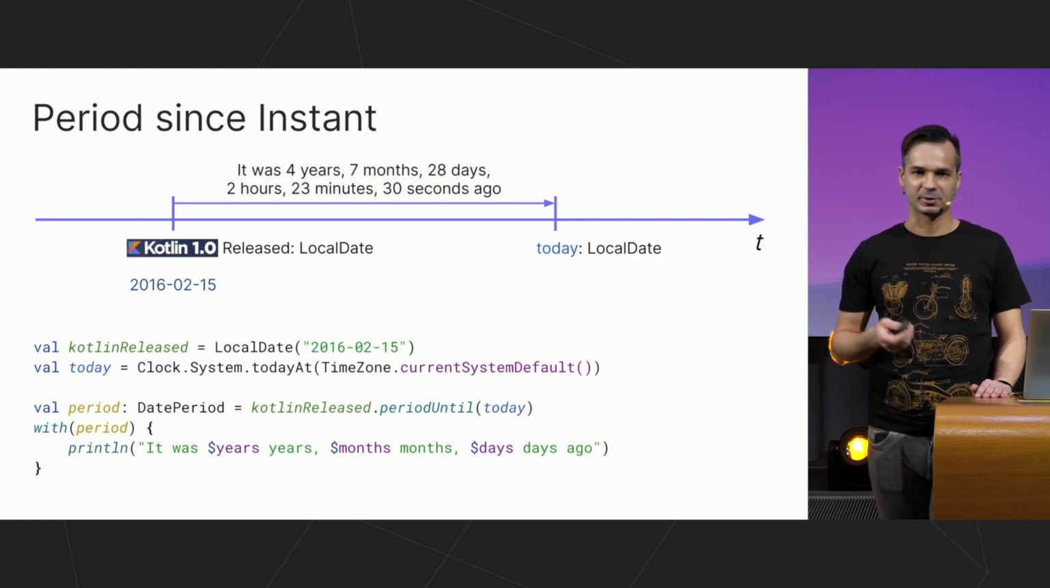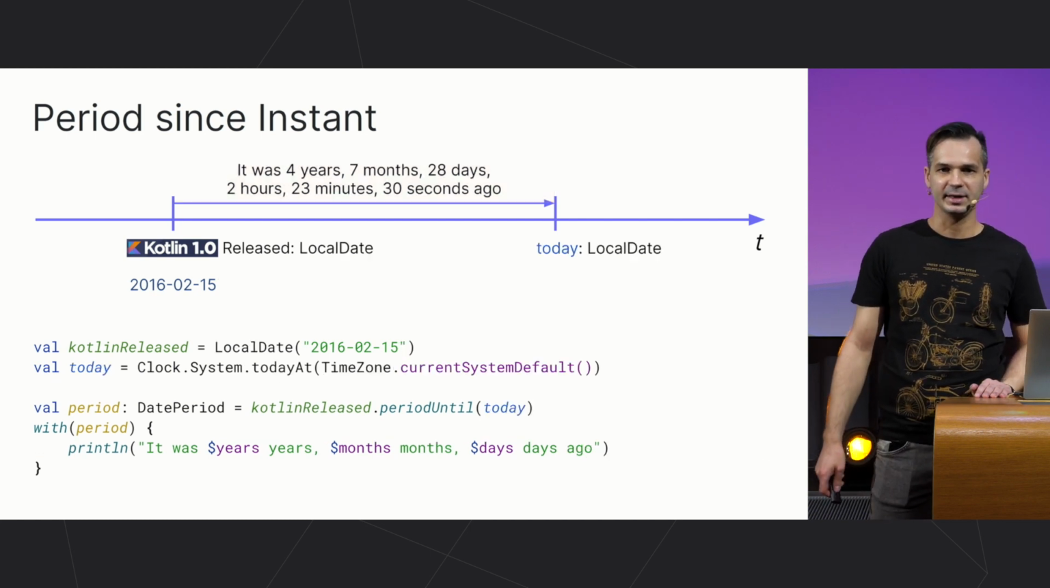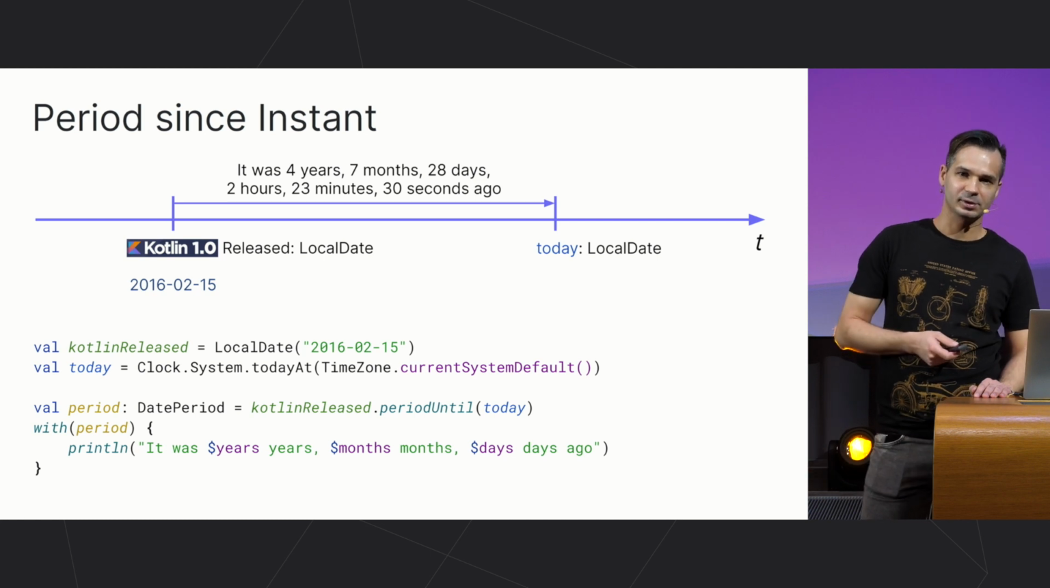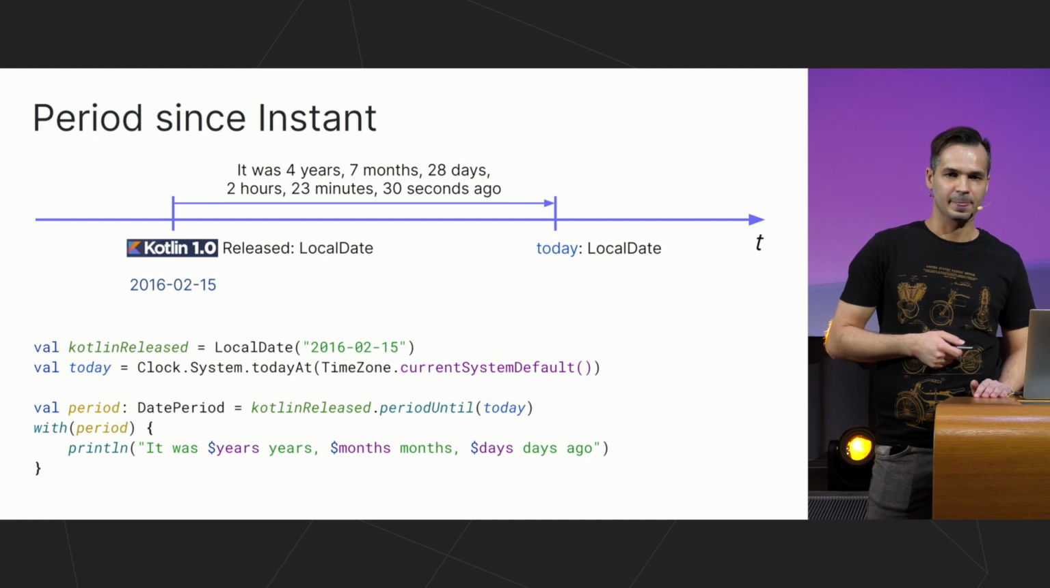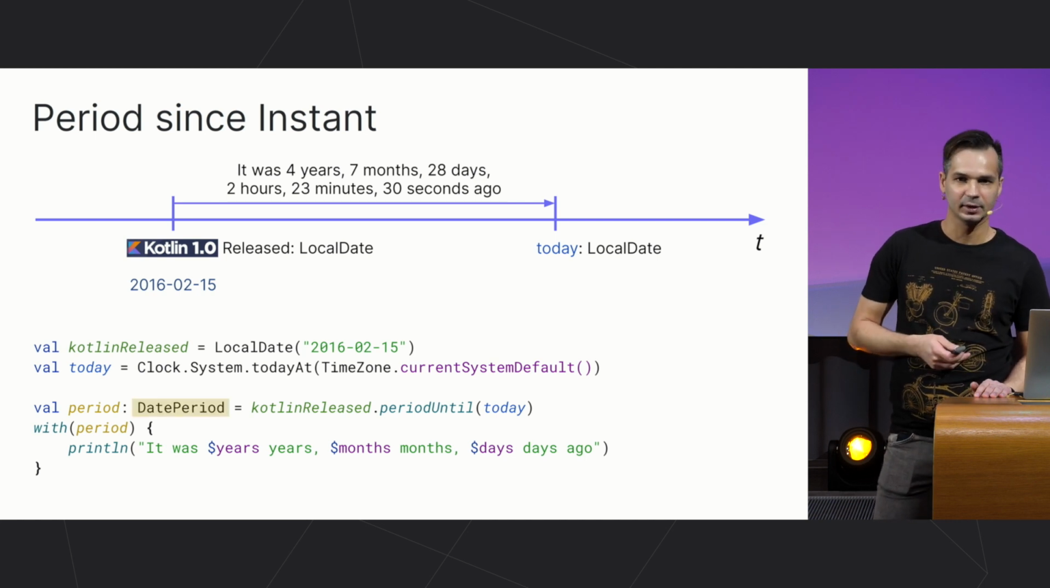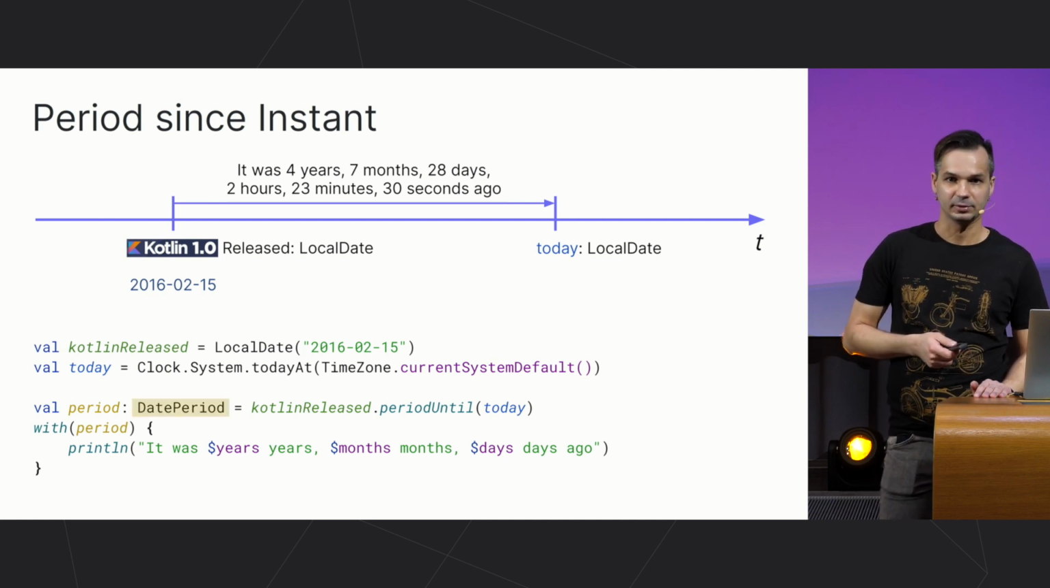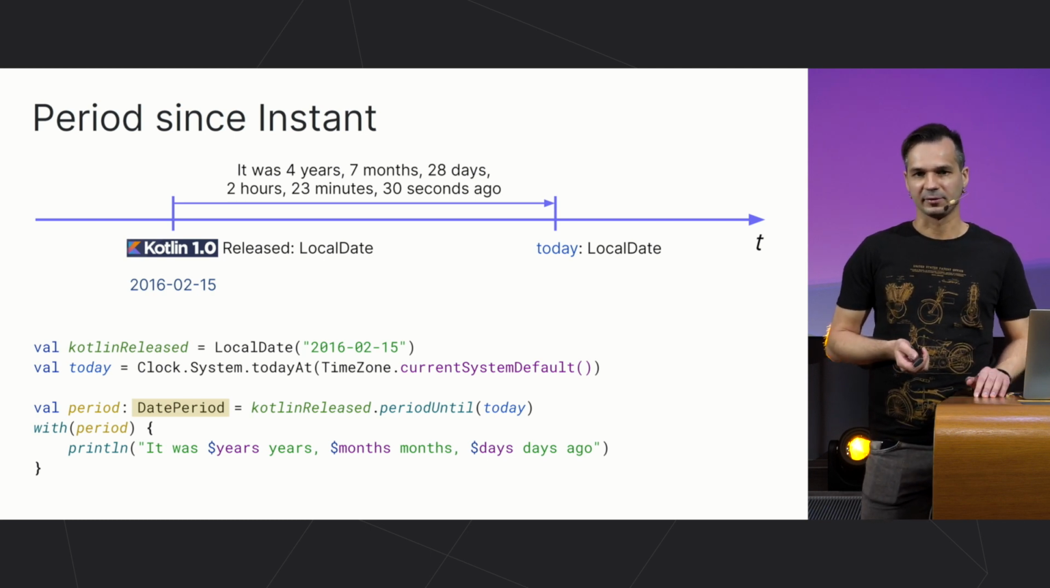But what if you don't know the precise moment of an event and only know its date? Not a problem, you can use a similar periodUntil function to find a period between local dates. The return type DatePeriod is a subtype of DateTimePeriod. It has only date-based components, and all time-based components are fixed to zeros.